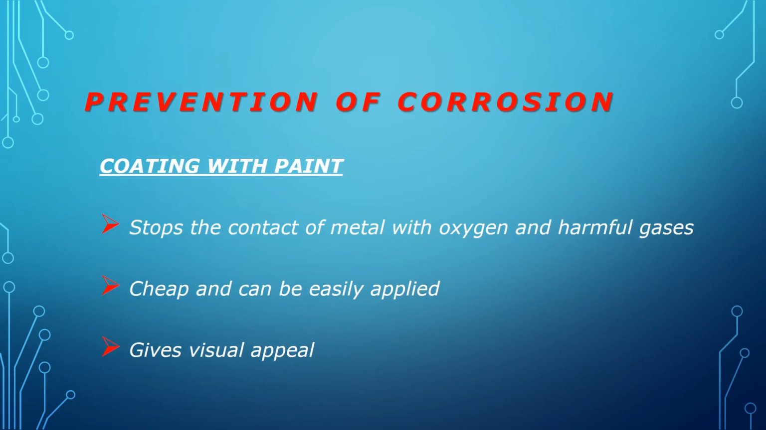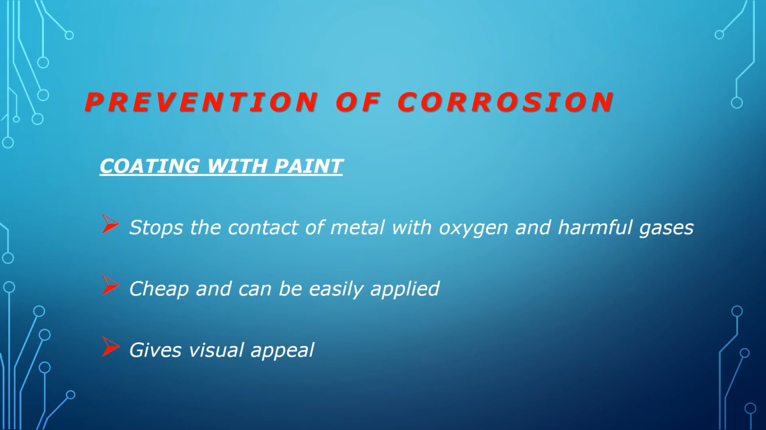Because of widespread use and importance of iron and steel products, the prevention or slowing of rusting is paramount. In this way, we can conserve our natural resources. These are some of the methods that are used for prevention of corrosion. We can prevent corrosion by coating with paint.